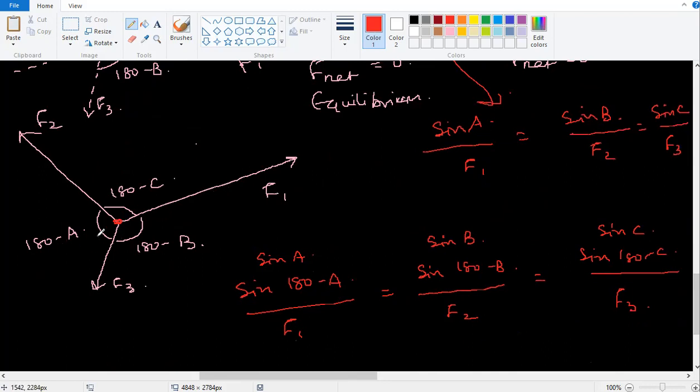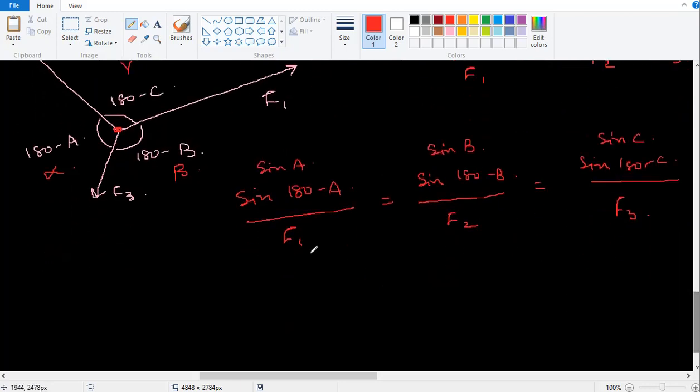The angle opposite to F1. It's called alpha. It's called beta. It's called gamma. That means this can be called sine alpha divided by F1, sine beta divided by F2, sine gamma divided by F3.